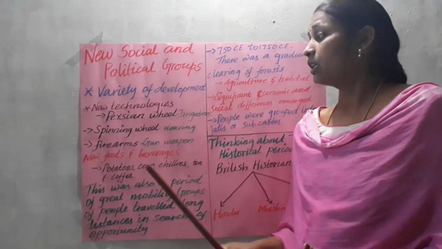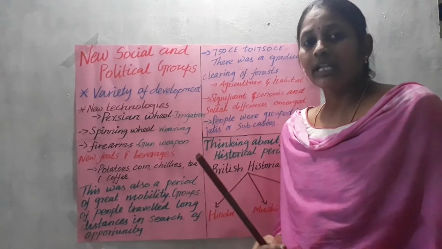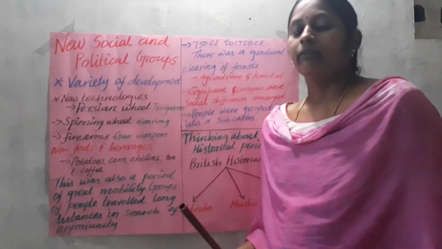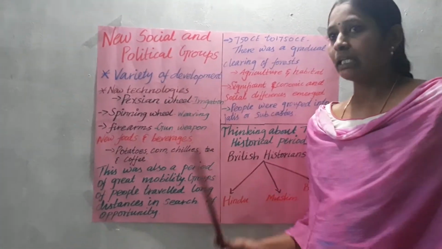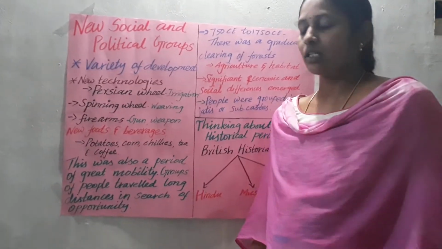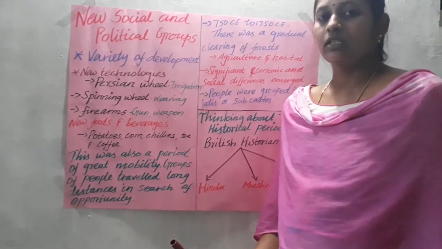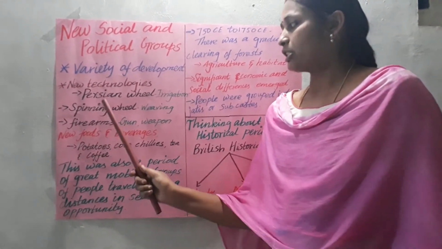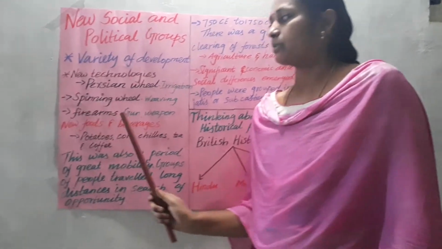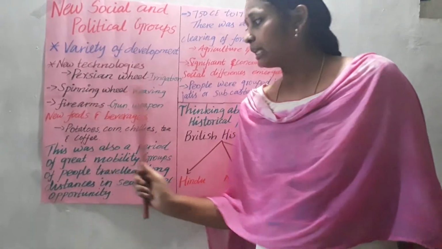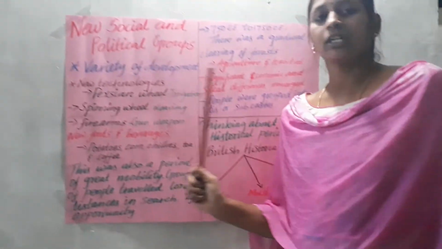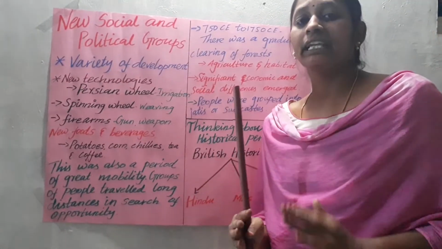Particularly some new technologies were introduced in India. Before that, the people used very old technology. When many people arrived in India, they introduced new technology. What is the technology? Particularly Persian wheels, spinning wheels and firearms. What do you mean by Persian wheel? This Persian wheel is used for irrigation purposes.